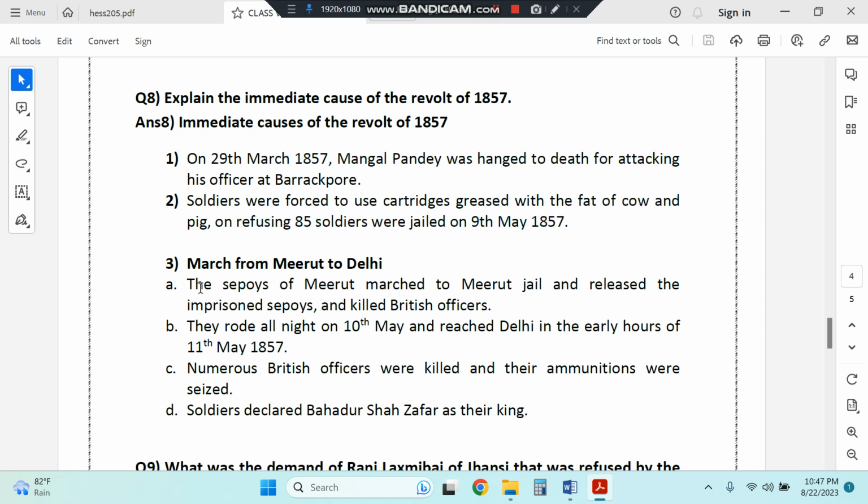Then the sepoys of Meerut marched to Meerut jail and released imprisoned sepoys, and they killed British officers. They rode all night on 10th May and reached Delhi in the early hours of 11th May. Numerous British officers were killed and their ammunition was seized, and soldiers declared Bahadur Shah Zafar as their king.